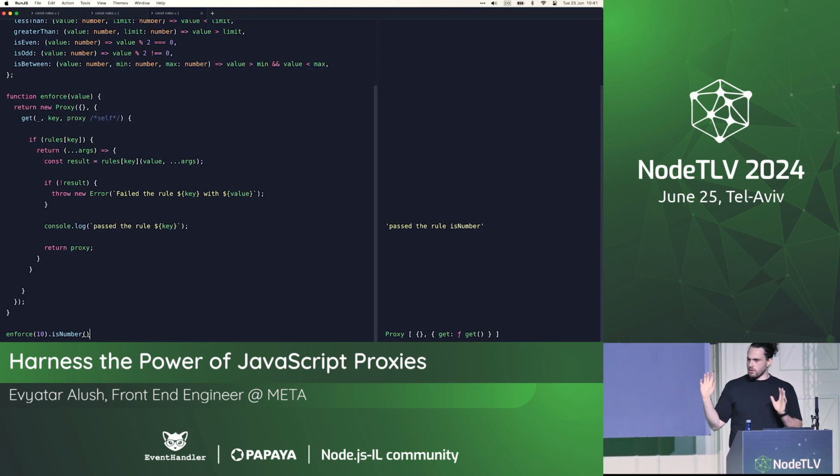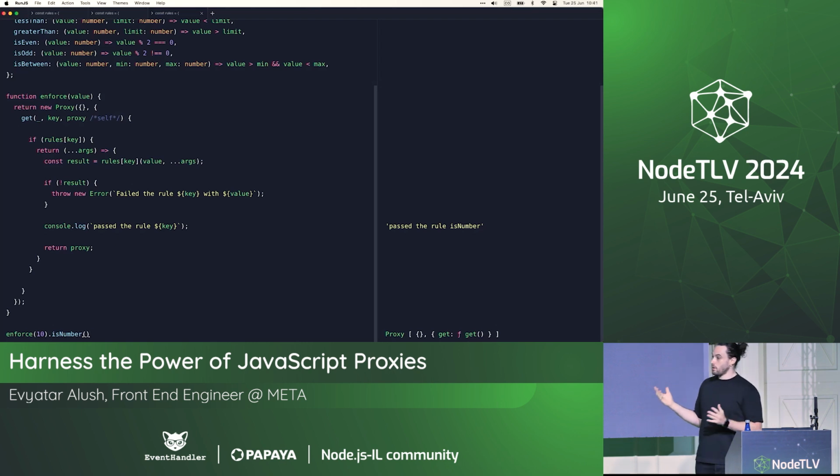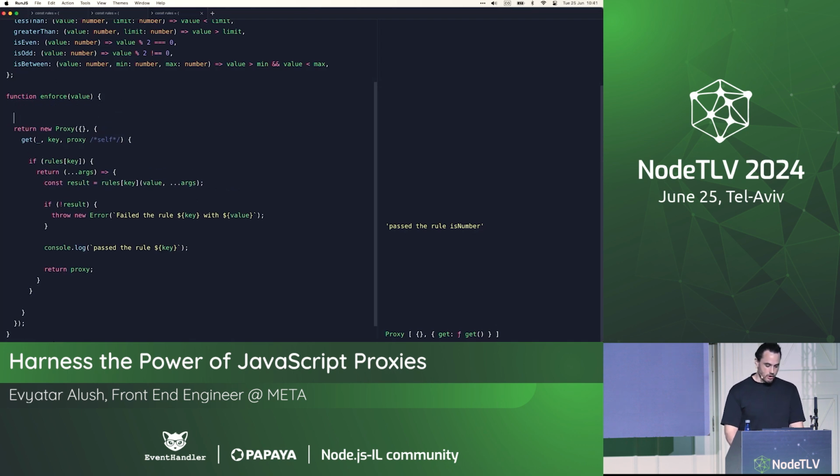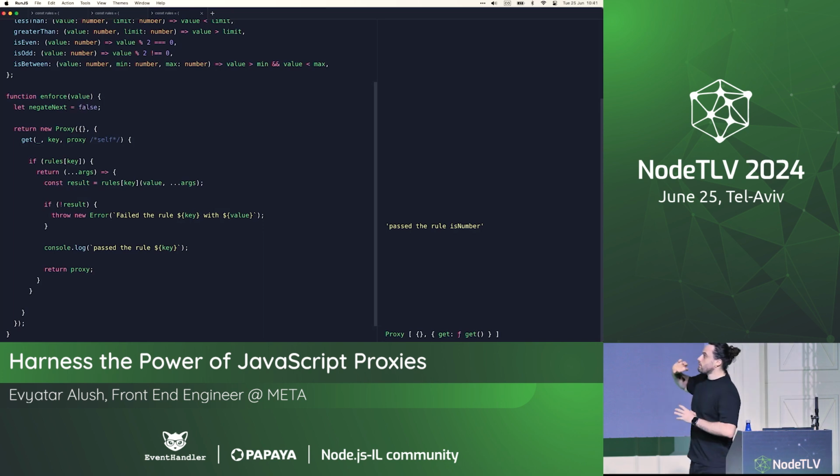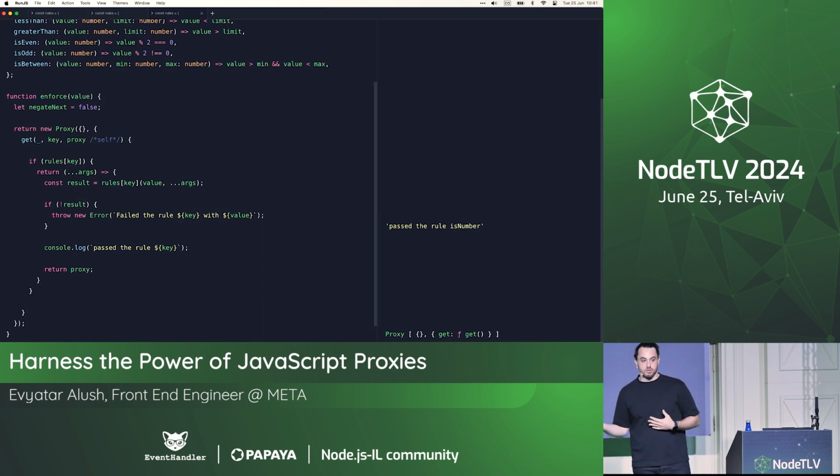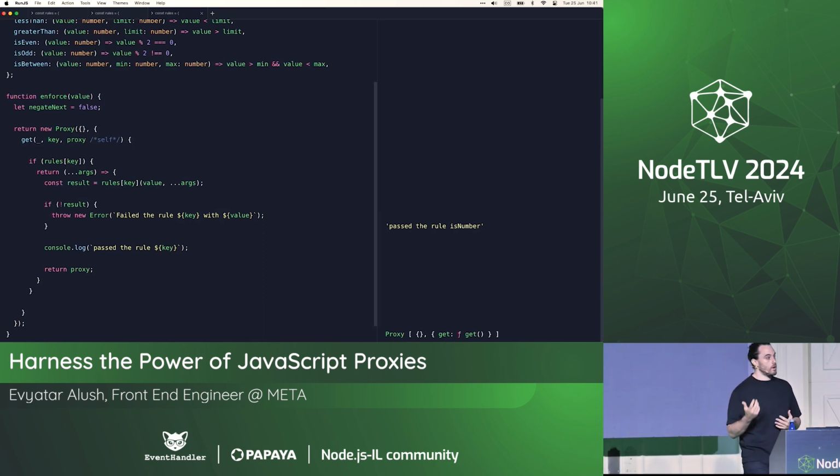And what we're going to use is a very basic JavaScript concept called closures, and we're going to make use of that. So what we're going to do here is create a new variable. Let negate next equals false, which means that if we get negate next true, we want to flip the result and return false when it's true and return true when it's false.